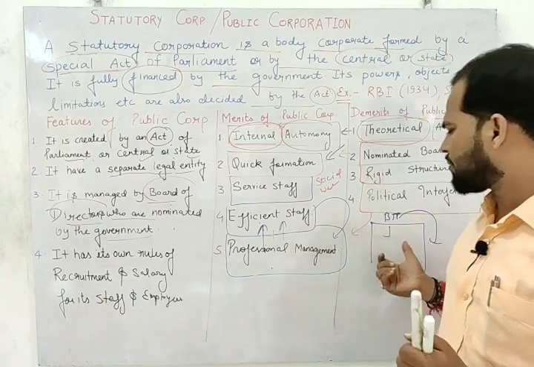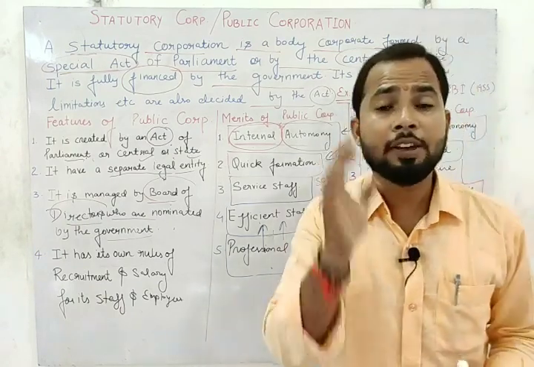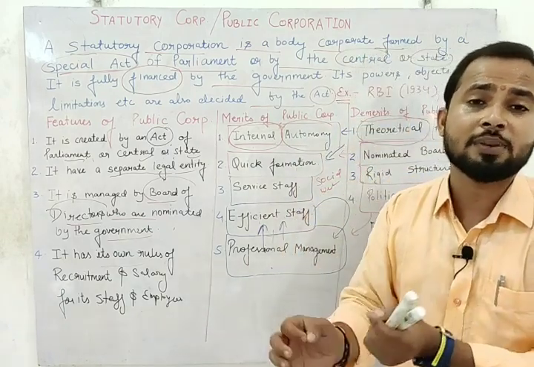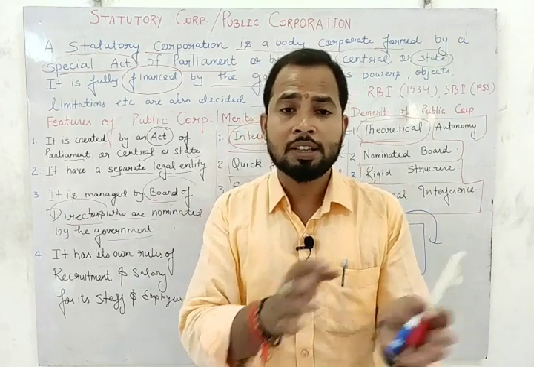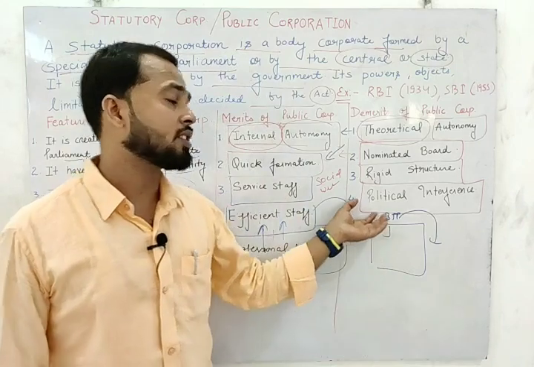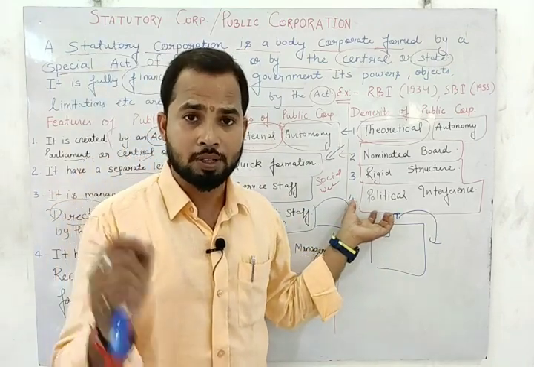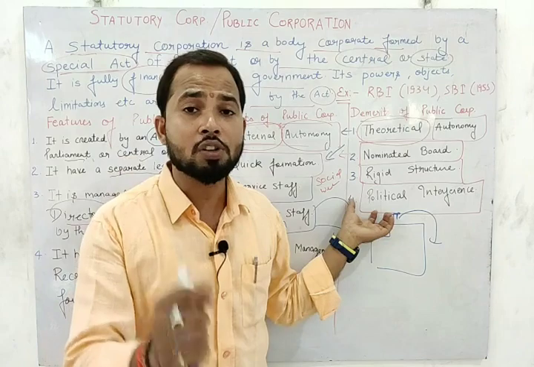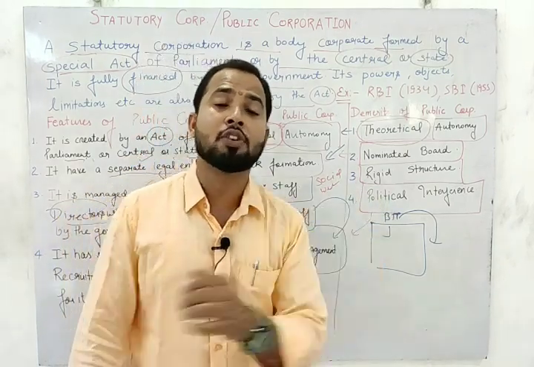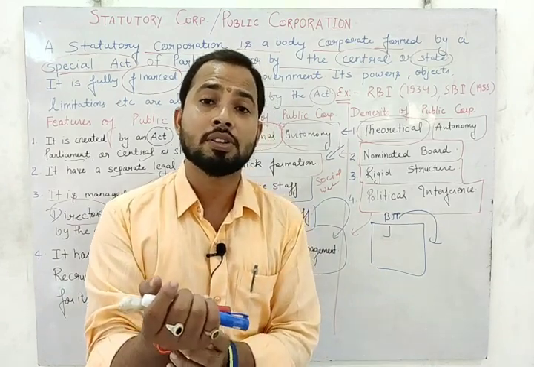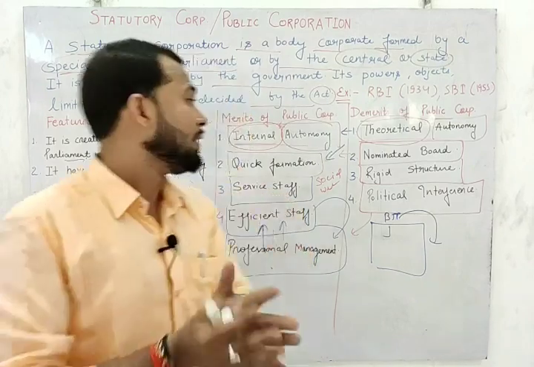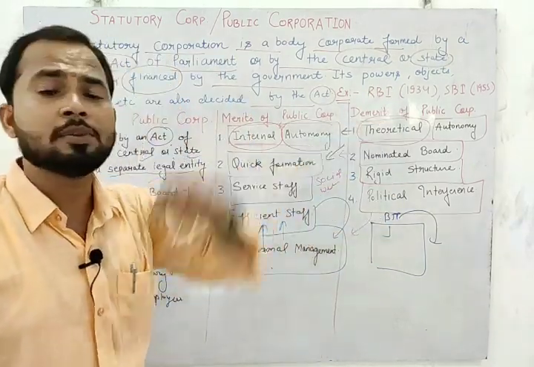So students, in a public corporation, in every sector we get political interference. It means political interference is quite high. According to the leaders, they will change their policy. According to the government, they will change their policy, and such a thing is very poor in a public corporation, and it is not suitable for growth. That's why our economy is still a developing economy, because in a public corporation we have to follow government authority, we have to follow political parties. So it is a demerit of the public corporation.